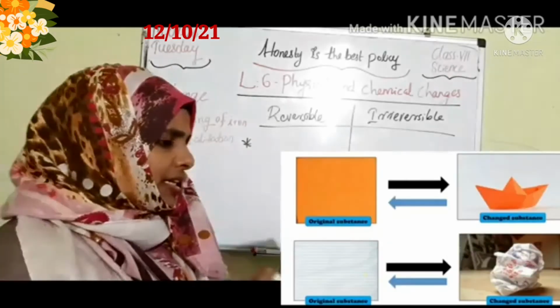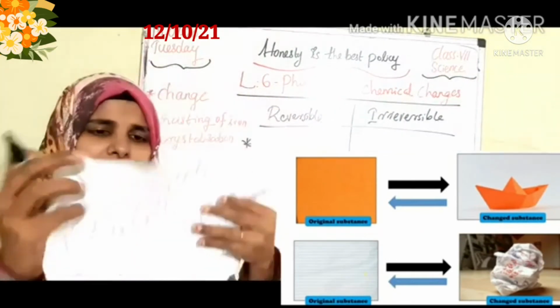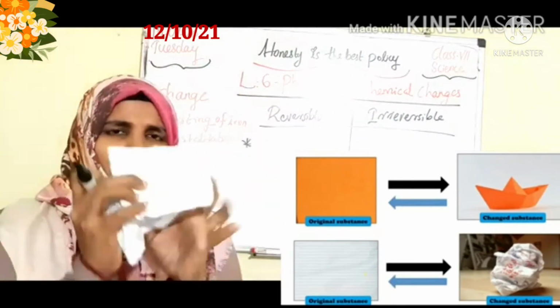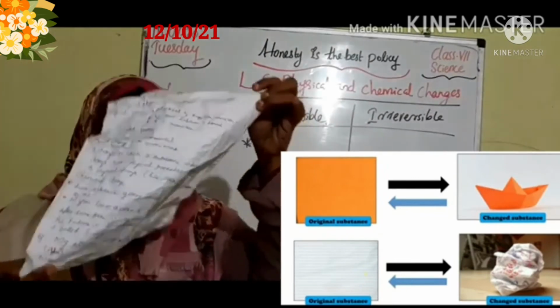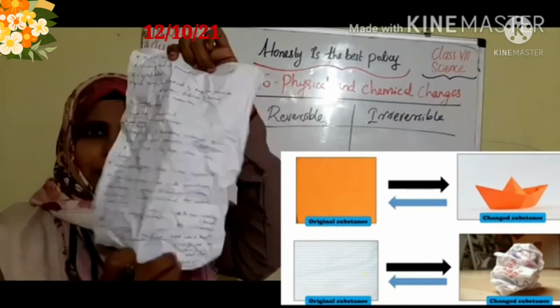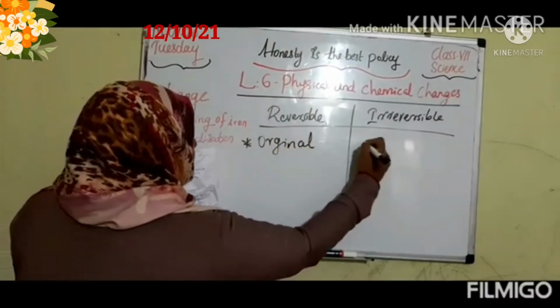It means in my hand one piece of paper is there, right? When I am folding this paper, I can make it into its original form. Right, children? I can make it into its original form. That is a reversible change.